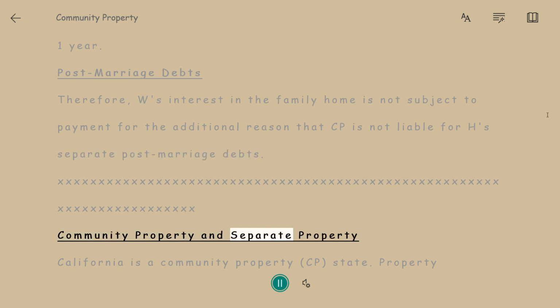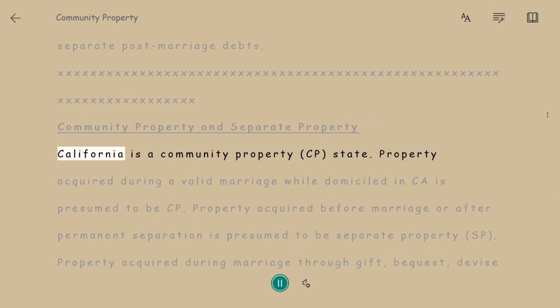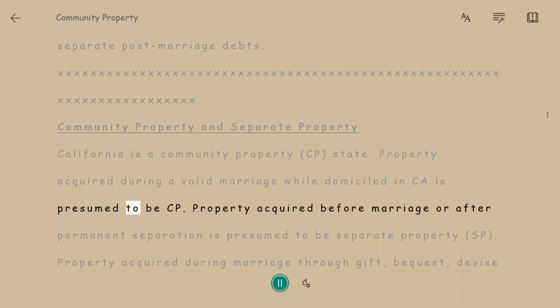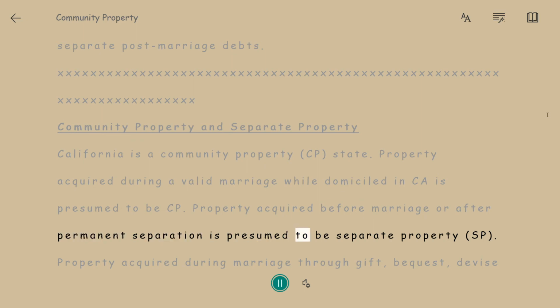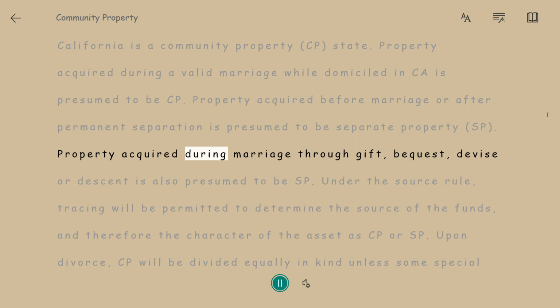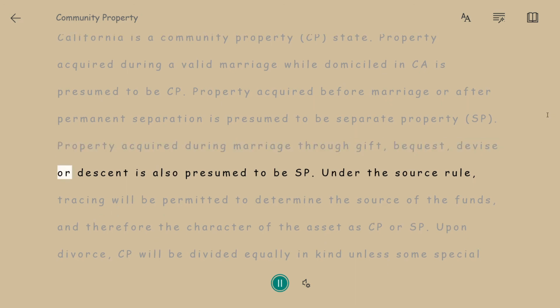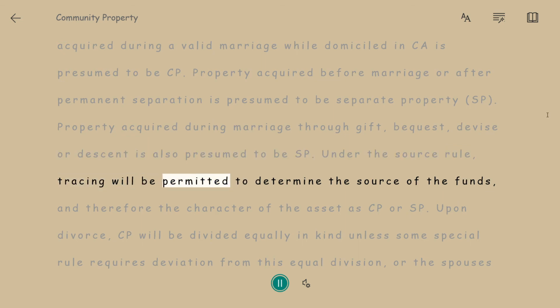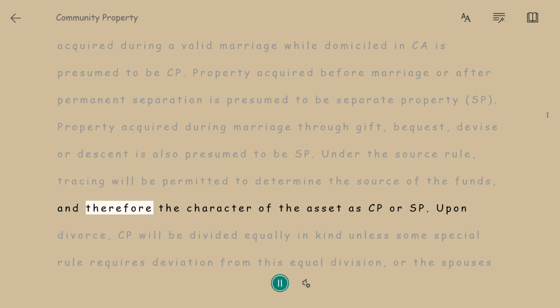Community property and separate property. California is a community property, CP, state. Property acquired during a valid marriage, while domiciled in CA, is presumed to be CP. Property acquired before marriage, or after permanent separation, is presumed to be separate property, SP. Property acquired during marriage through gift, bequest, devise or descent is also presumed to be SP. Under the source rule, tracing will be permitted to determine the source of the funds, and therefore the character of the asset as CP or SP.